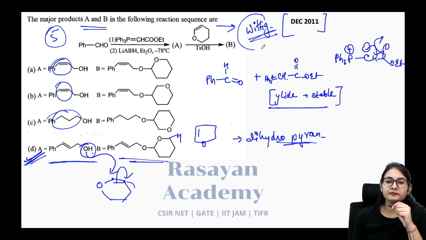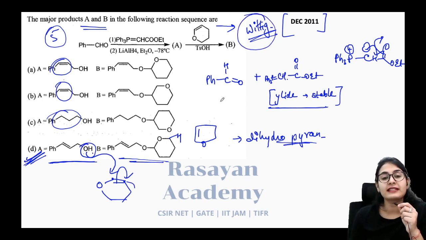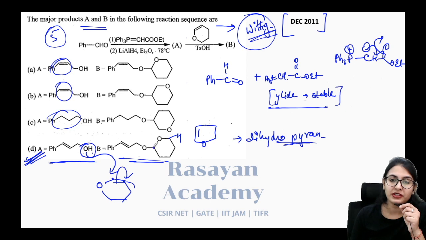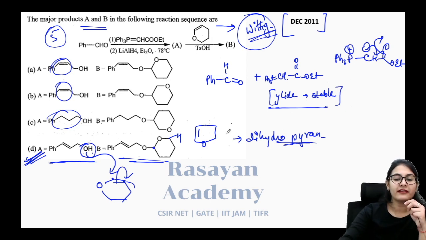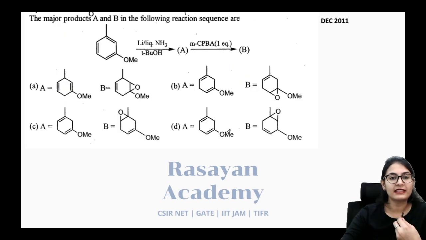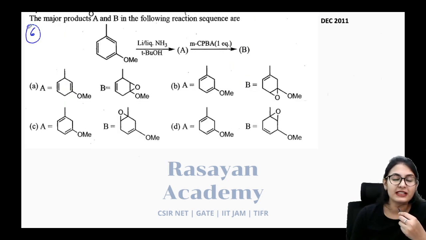First of all, Wittig reaction, and second, you are going to have the protection of the OH by the dihydropyran molecule. Okay, very simple, guys. Let's move on to question number 6. Another simple question from December 2011. Major products A and B in the following reaction sequence are.